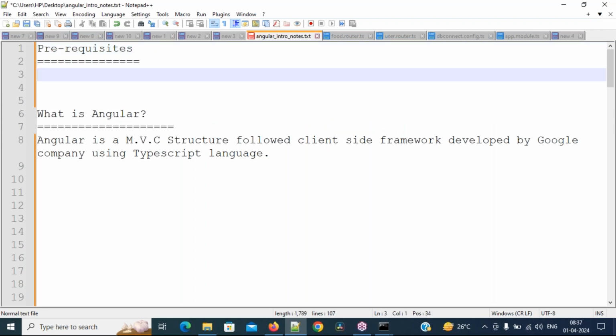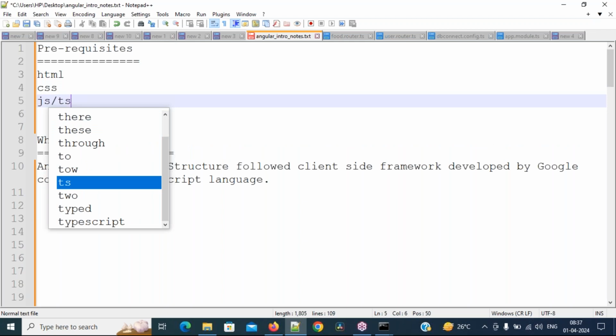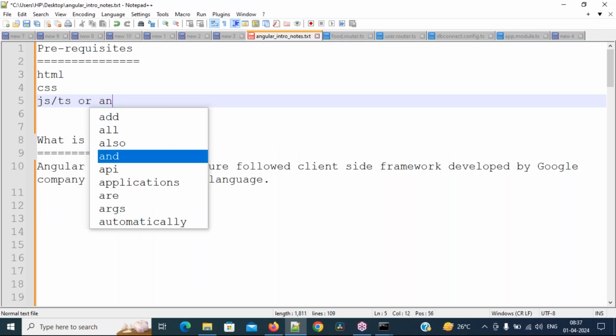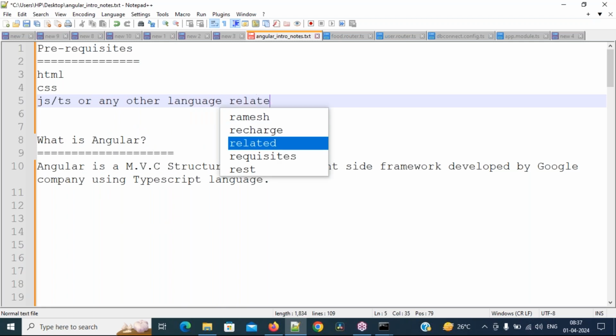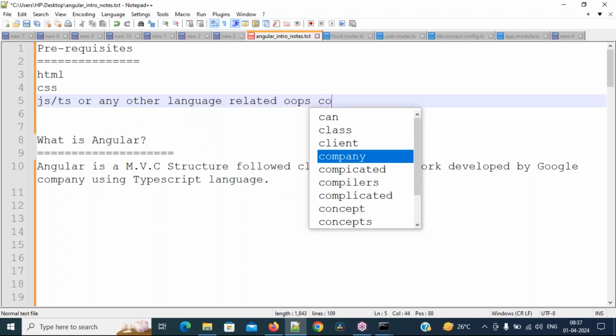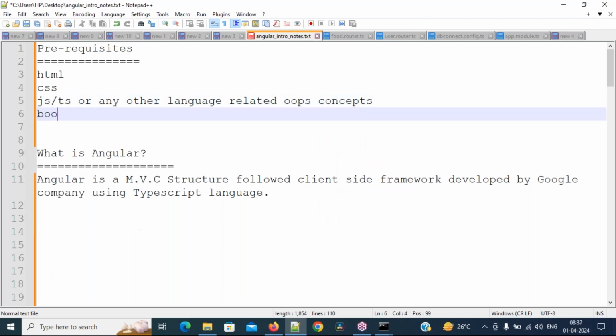So prerequisites are HTML, CSS, JavaScript or TypeScript or any other language related OOPS concepts. And if you have Bootstrap knowledge also, you can easily understand responsive designing things. So these are all the prerequisites.